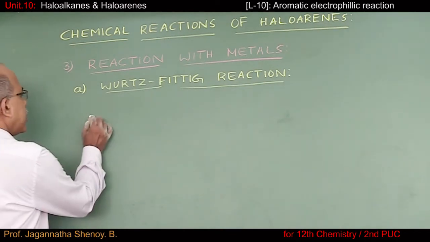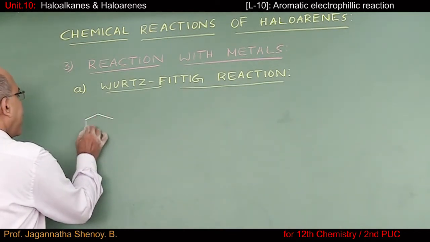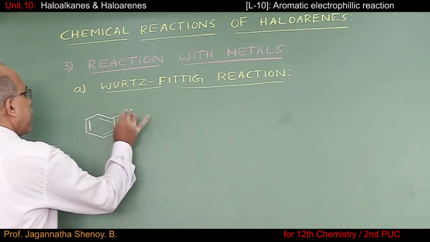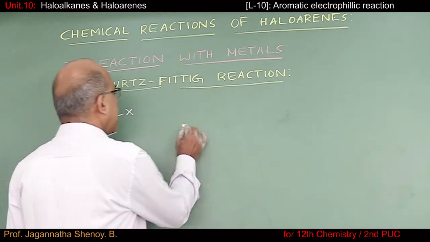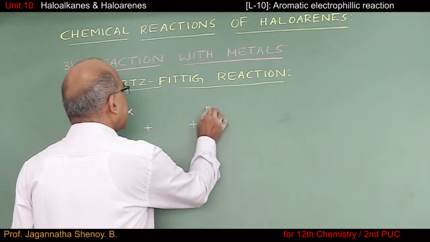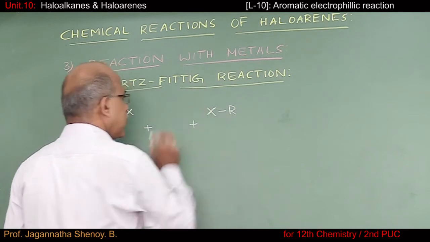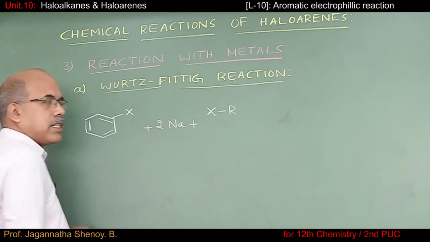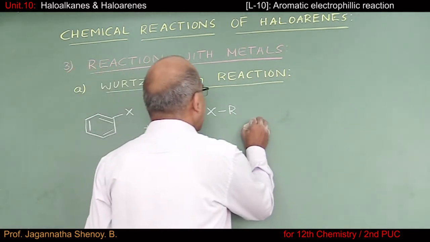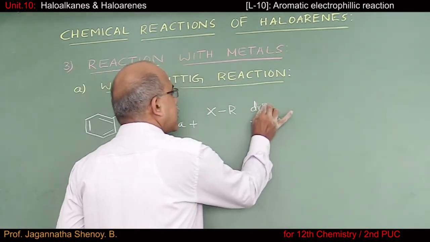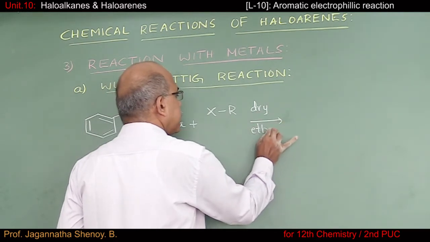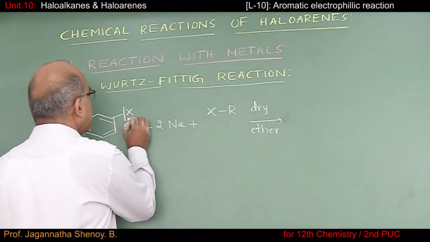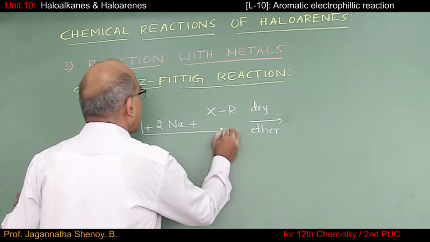In Wurtz-Fittig reaction, we start from aryl halide, which is treated with an alkyl halide, and the reaction is carried out in the presence of sodium metal in dry ether as the solvent. The reaction is very similar to Wurtz reaction.